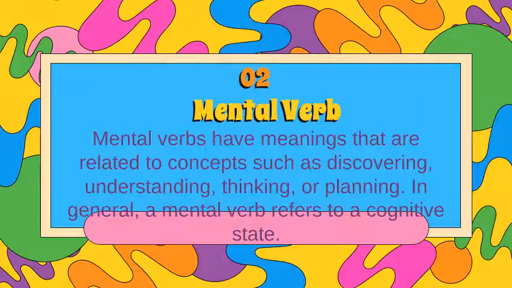Number two is mental verb. Mental verbs have meanings that are related to concepts such as discovering, understanding, thinking, or planning. In general, a mental verb refers to a cognitive state. So it's in our mind. You cannot see it. It's not physical, but you can understand it. You can think about it, and you can plan it. So it's not visible. Okay, it's abstract, it's not concrete. That's called a mental verb.